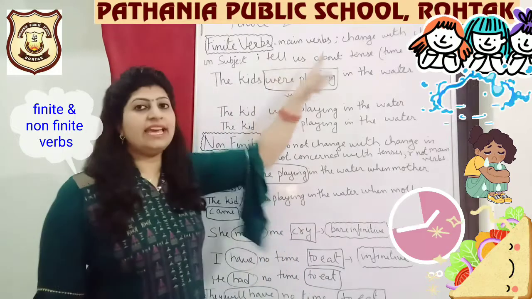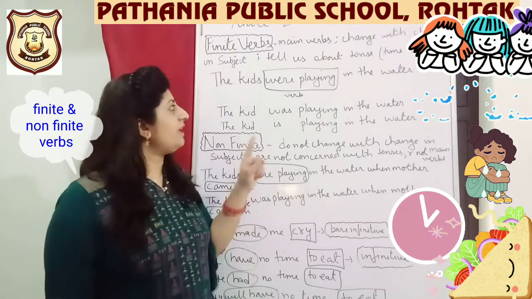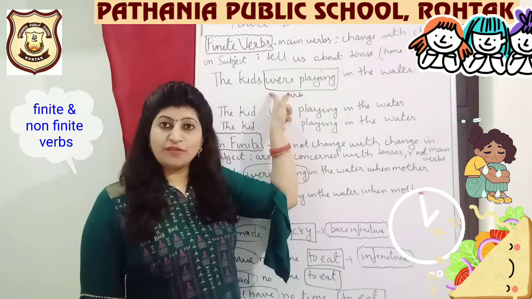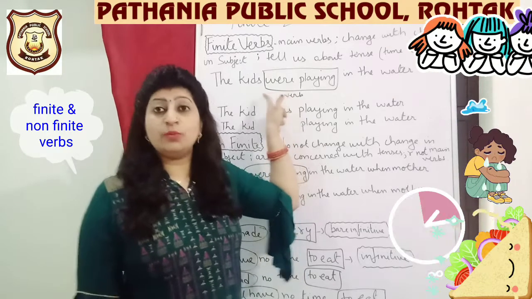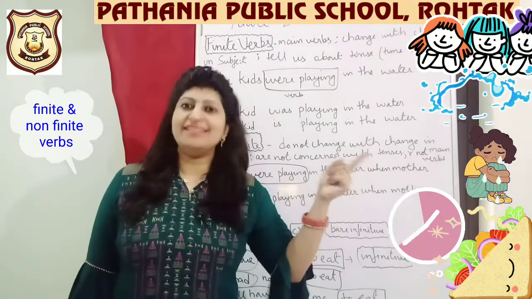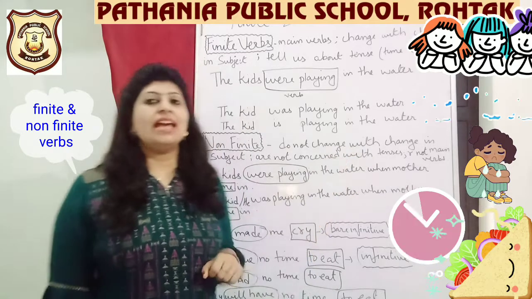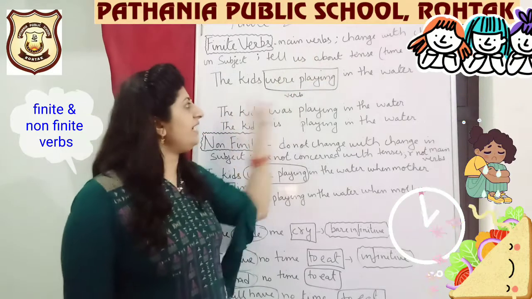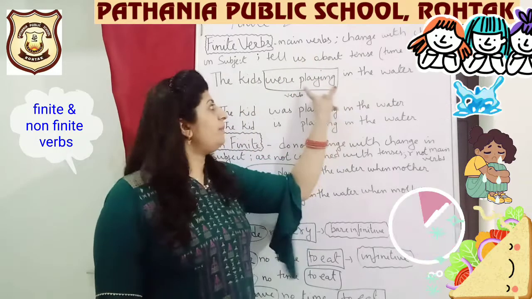So 3 points are there in the definition. One, is it telling us about the time of action? Yes, of course. When we see the word were, we come to know the action has taken place in the past, right? And is it the main verb? Can you find anything else out here? Playing.